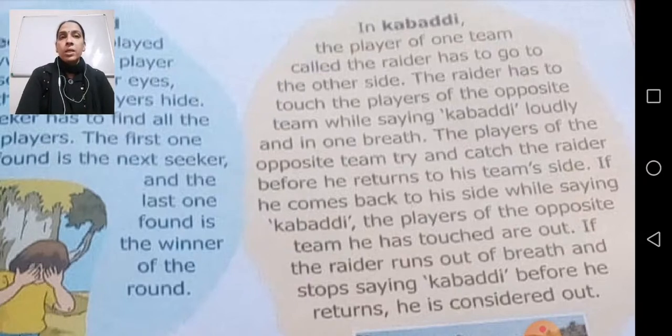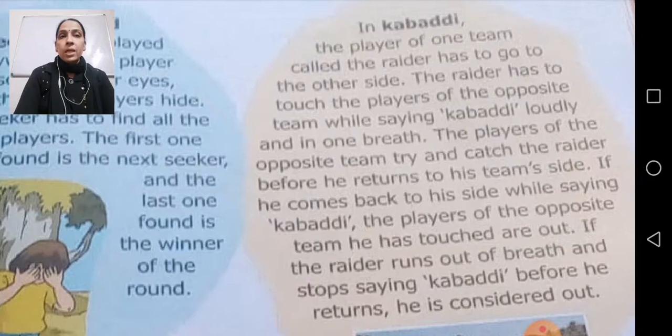Now in Kabaddi, the player of one team, called the raider, has to go to the other side. Other side means to the other team.